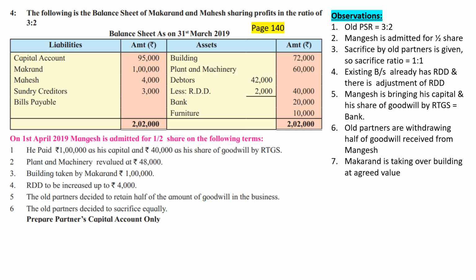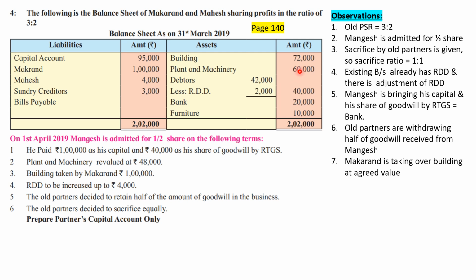Plant and machinery revalued at rupees 48,000. Adjustment number 2. Look at the value of plant and machinery in the problem. The problem says plant and machinery value is rupees 60,000, which we want to bring to 48,000. Whatever is 60,000, if it is to be brought to rupees 48,000, that means we are not increasing but decreasing. An asset value is going down.